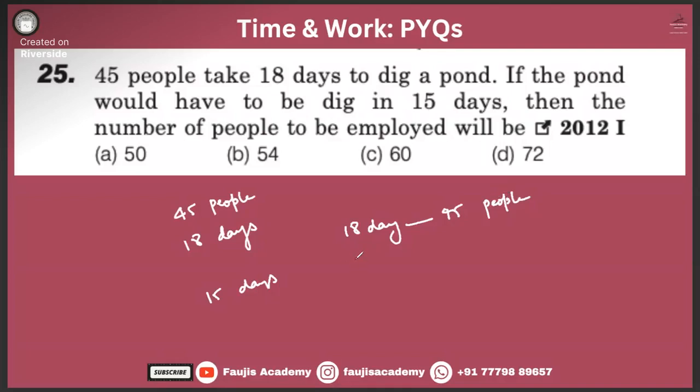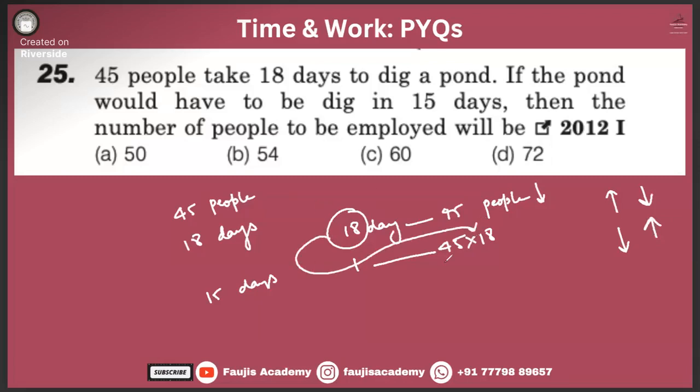Now just think, if you have to get it done in only one day, so obviously this number 18, only two cases are there. This number will be written either in multiplication or division. If we write it in division, the number of people will decrease. But if the number of days decreases, that means you have to finish the job early, the number of people required will increase. And that is why we have written this 18 in the form of multiplication.